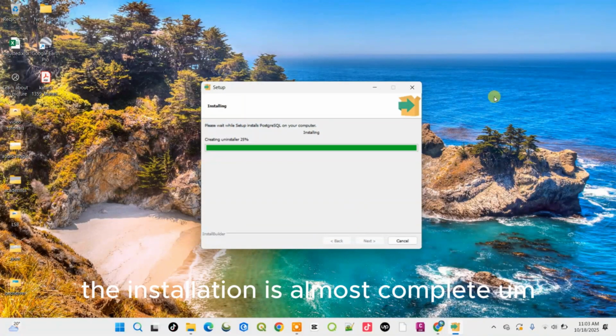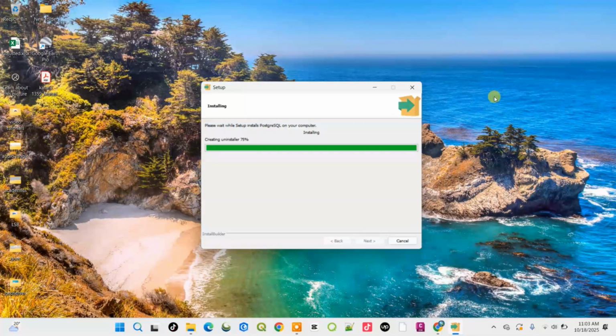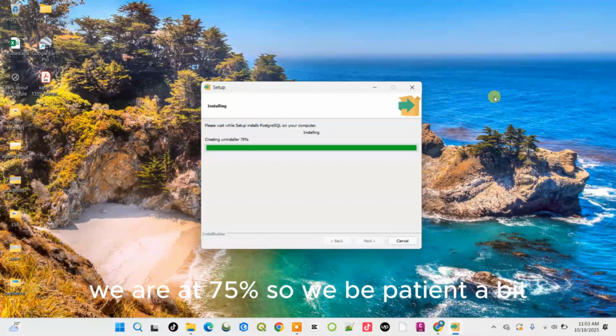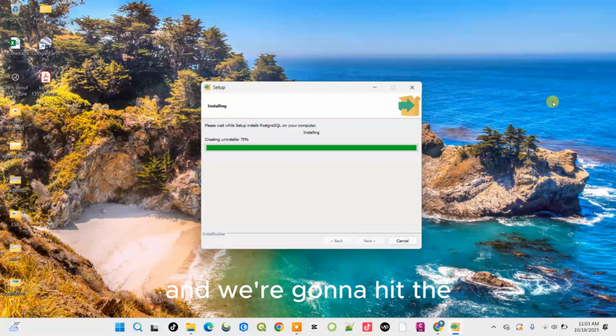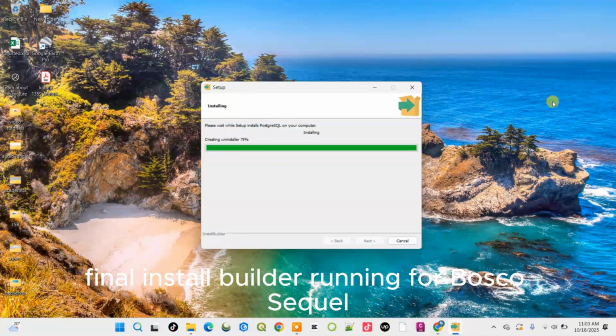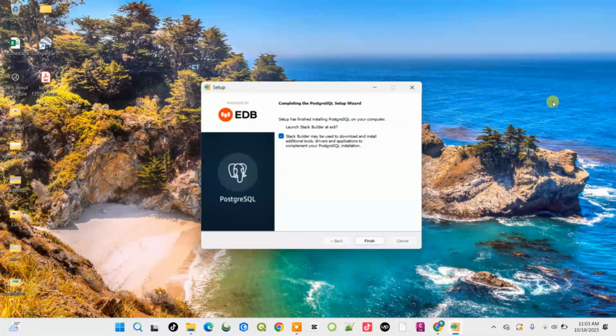The installation is almost complete. We're at 75%. So let's be patient a bit, and we're going to hit the final install builder running for PostgreSQL.